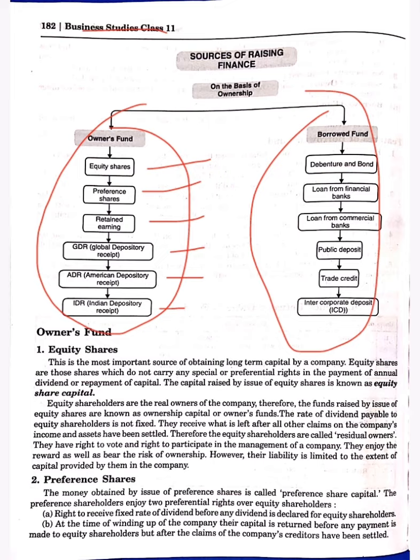In borrowed, there is debentures and bonds, loan from banks, loan from commercial banks, public deposits, trade credit, intercorporate deposits. So first of all, what is the equity capital?